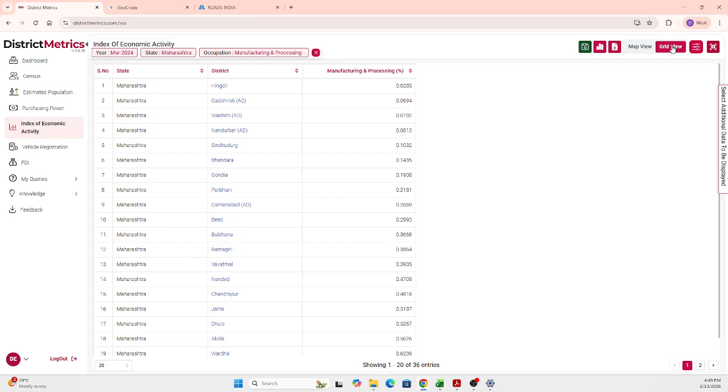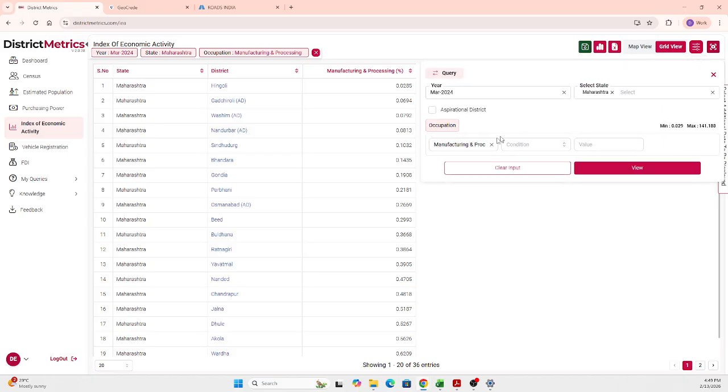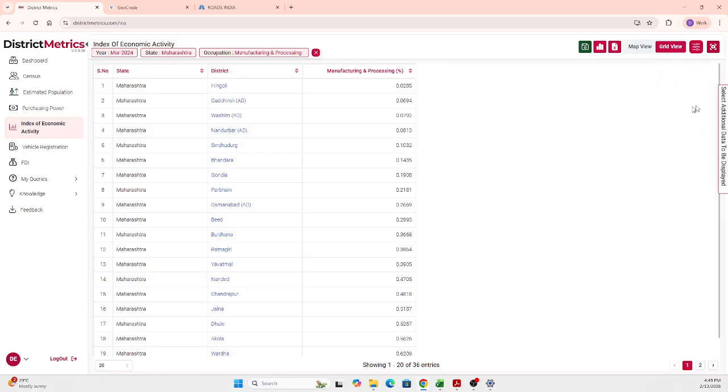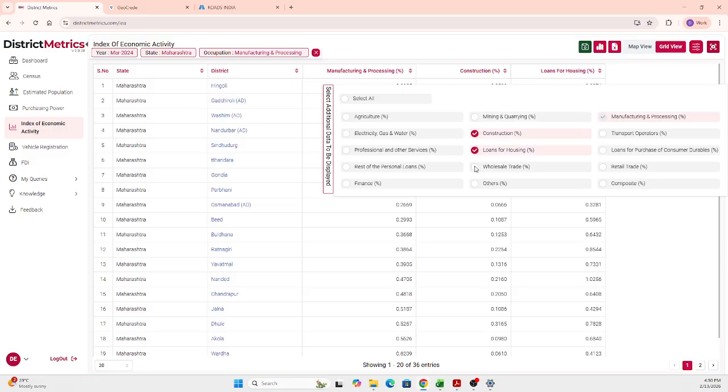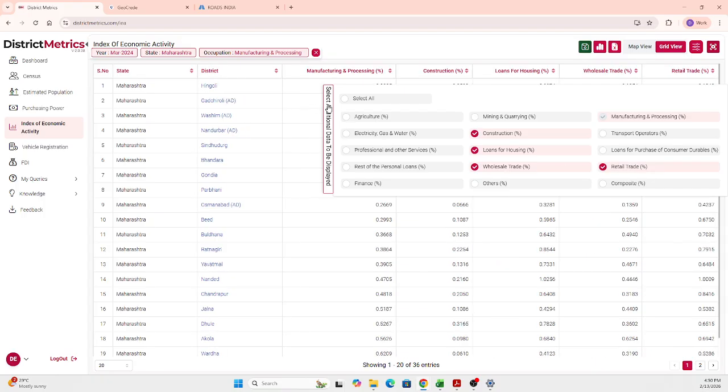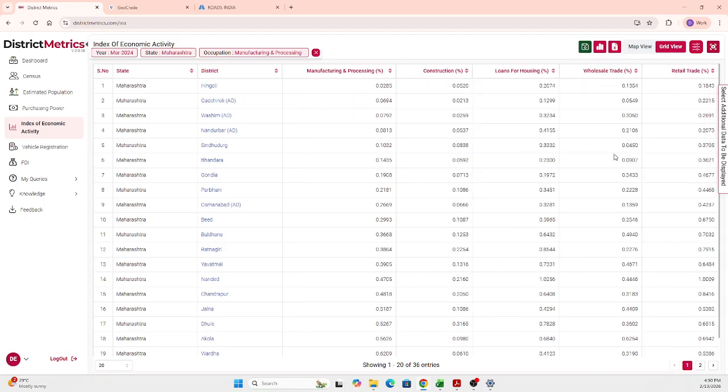You can also switch between the other occupation types, like if you want to go with electricity or gas, whichever way you want, you can easily toggle and get the information based on those values. And you have this select additional data outputs here in the grid view. So having manufacturing and processing here, if you want to compare with other occupation types, you can easily toggle. If you want to see construction, housing loans, wholesale trade, retail loan, whatever occupation you select, you get the values here, and you get the table values of that,